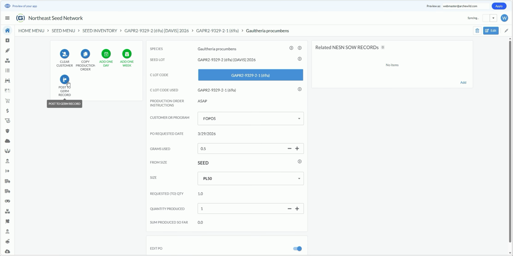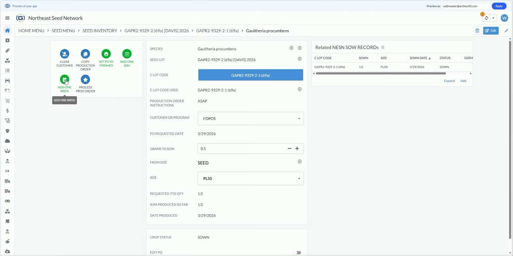So now I am going to be putting this 1 flat of PL50 into inventory with the automatic status that this crop was just sown. How do we know it was just sown? Well, it was just produced from seed. If the production order had been from a pre-existing product, say like a 200 or a 98 or something, then the posting button would say post to production. But because we are producing from seed, the button just says post to germ. Click the button. There we go.